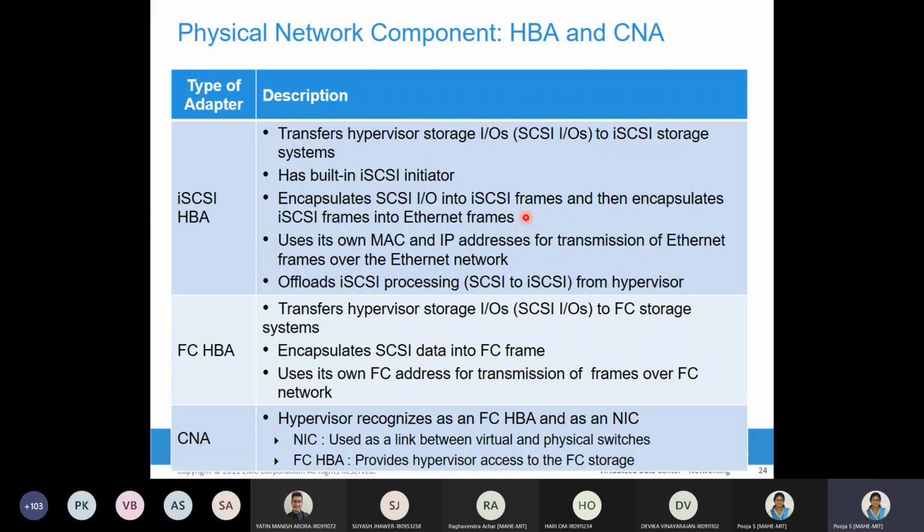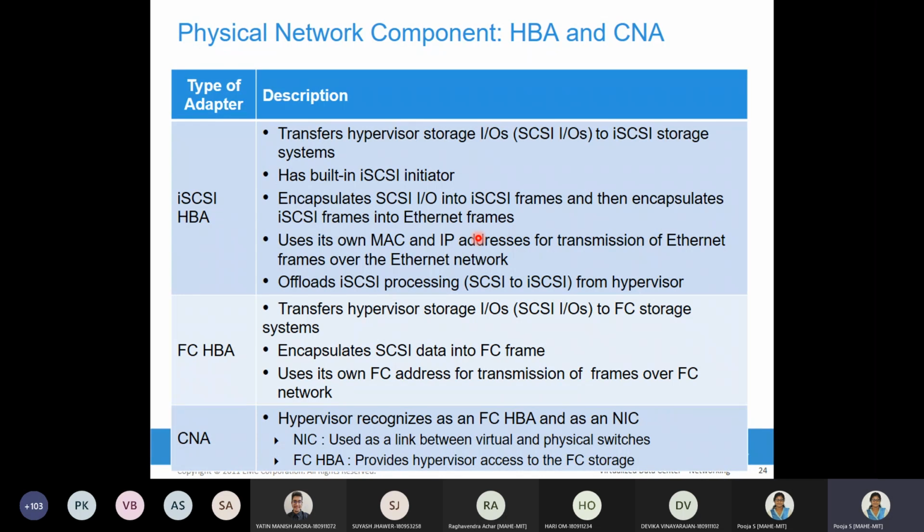That is the processing which is required. So the SCSI input outputs have to be converted to iSCSI frames, and then encapsulated into Ethernet frames, which are sent out from the host-based adapter to the physical switch over Ethernet. That is the main thing about the iSCSI host-based adapter.